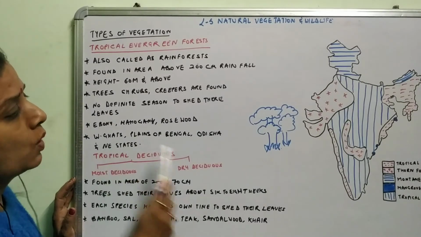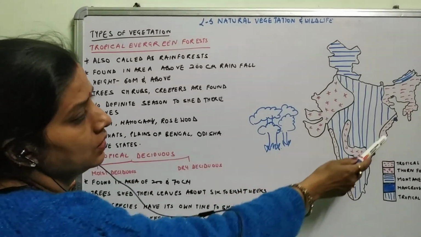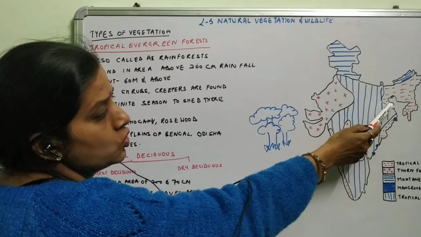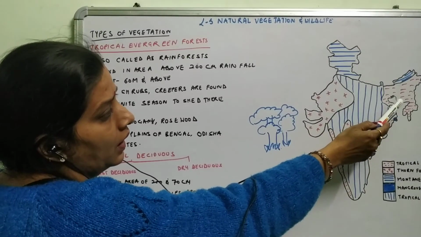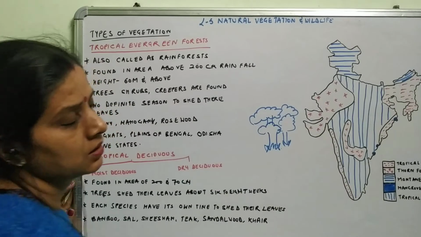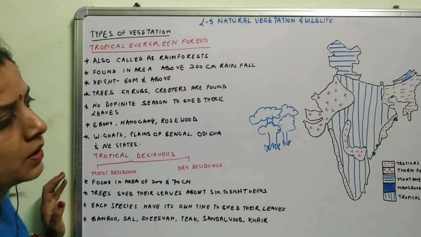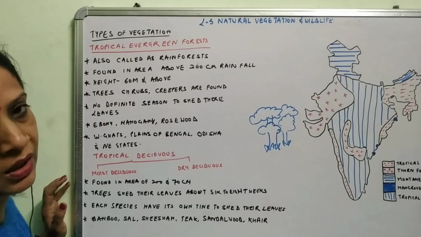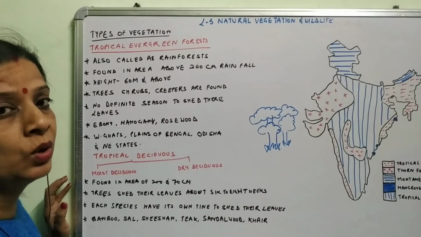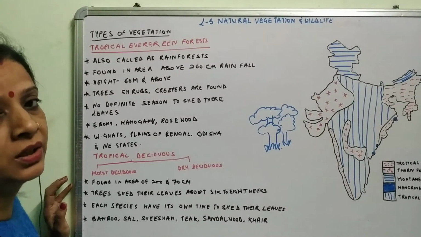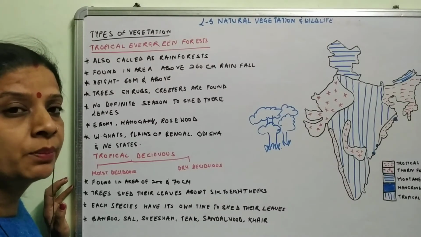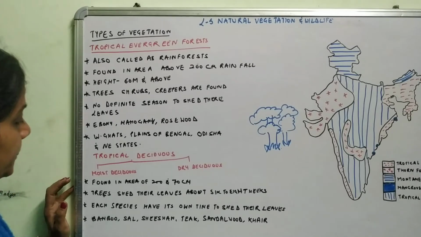They are basically found in parts of the Western Ghats, Odisha, plains of West Bengal and in the northeastern states. These forests are found in these parts because these areas receive heavy rainfall. As you have already done, you know how rainfall is caused in India. You have already done it in chapter 4, that is your climate.